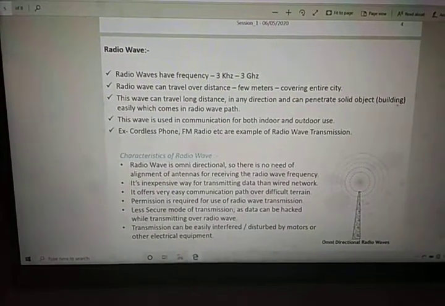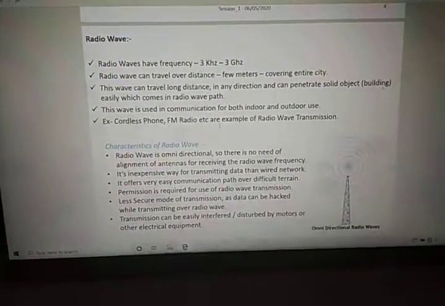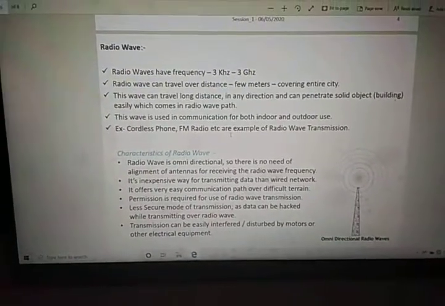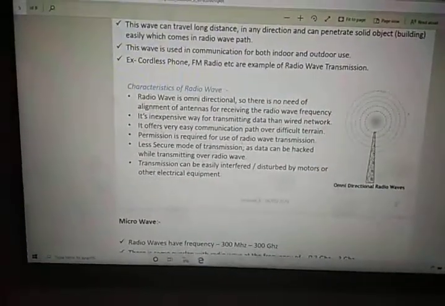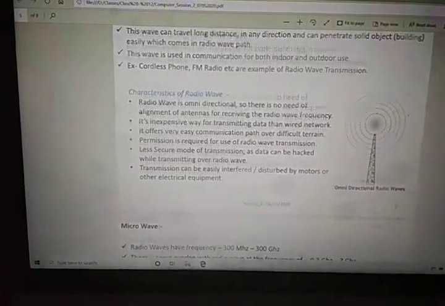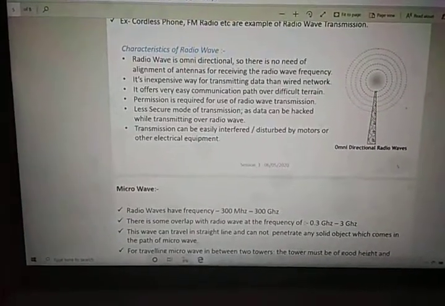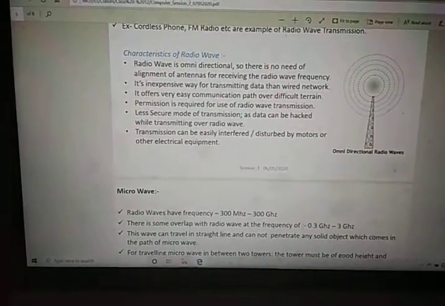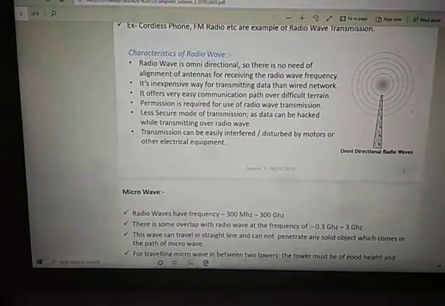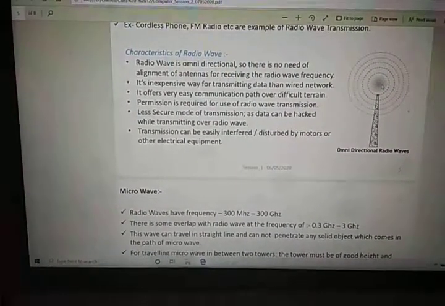For example, cordless phone, FM radio, etc. We can use this for indoor and outdoor use. These are the examples. Among the characteristics, radio wave is omnidirectional, meaning it goes in all directions. So there is no need for alignment of antennas.